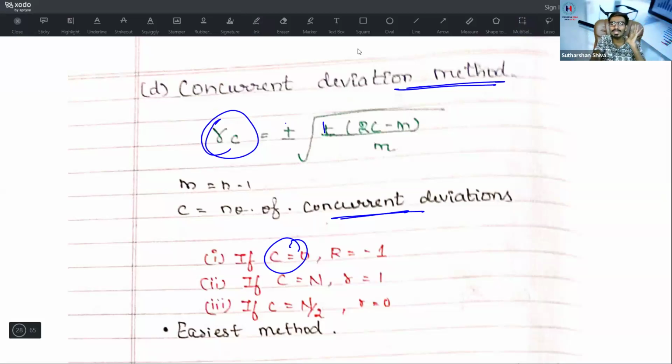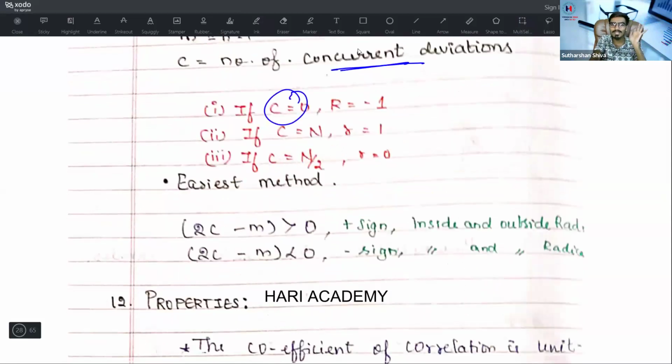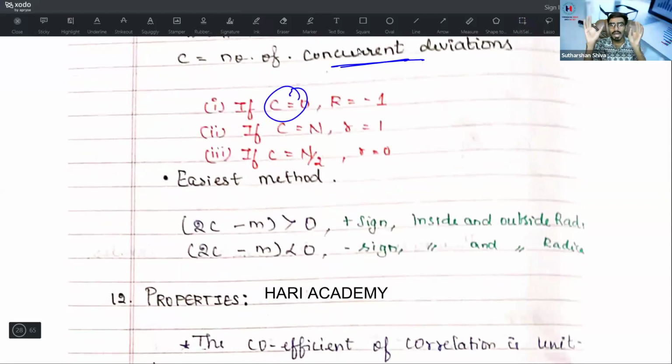Why do I need to worry with the numbers? We will only worry with plus or minus sign. If c is 0, r is equal to -1. If c is equal to capital N, r is equal to 1. If c is equal to n by 2, r is equal to 0. Remember the 3 tricks. If you want, you can take a screenshot. If c is equal to 0, r is equal to -1. If c is equal to n, r is equal to 1. If c is equal to n by 2, r is equal to 0. This method is completely the easiest method.